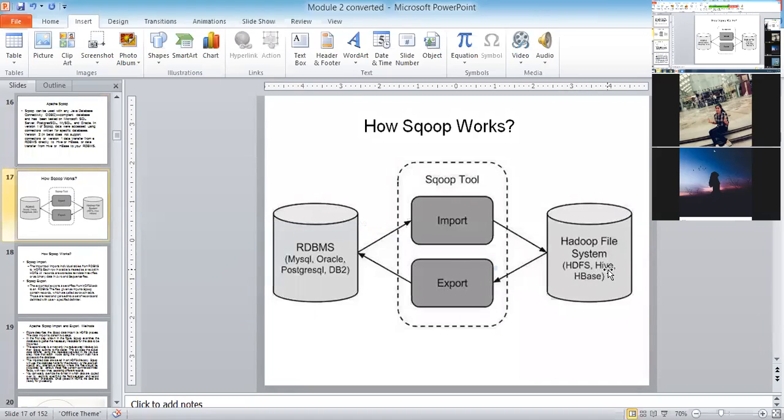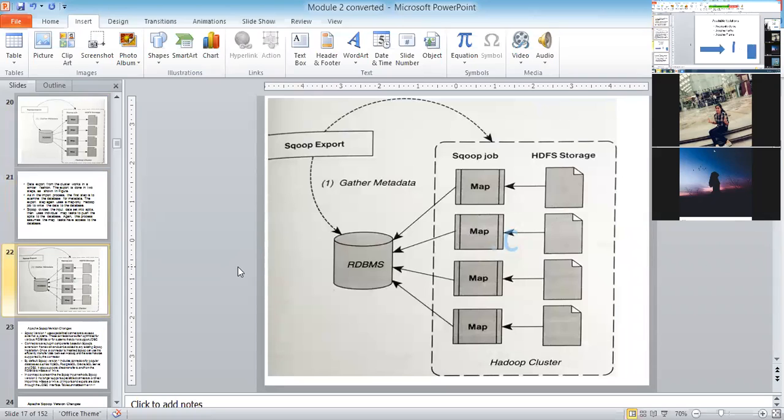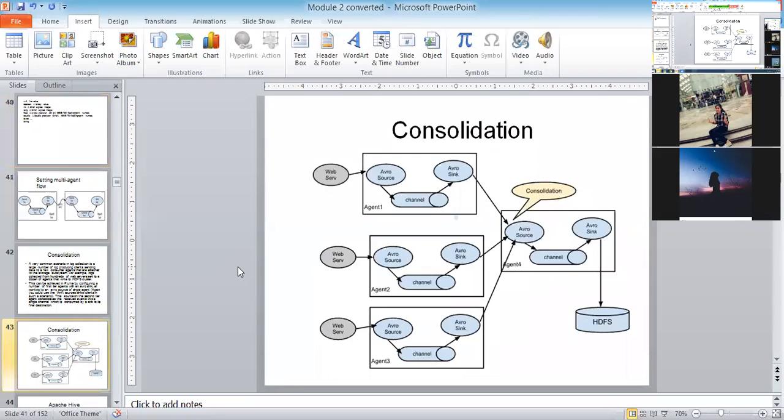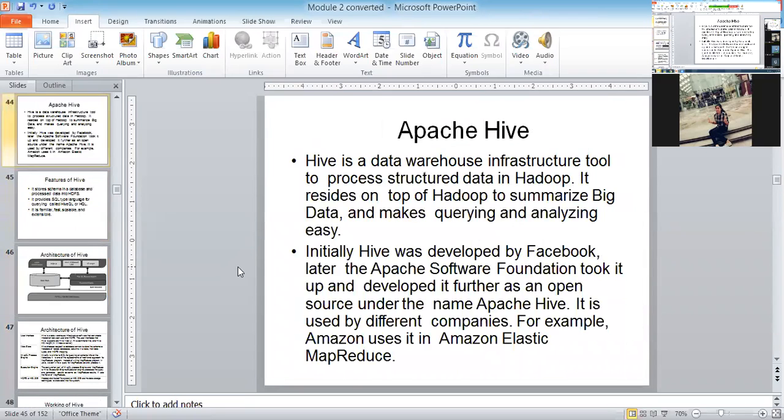Hive is a data warehouse. Are you understanding? What is the meaning of a data warehouse? It is a centralized place where all the data is going to be stored. So that is called a data warehouse. So what is the purpose of Hive? Let us see.